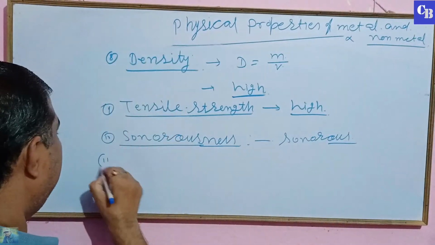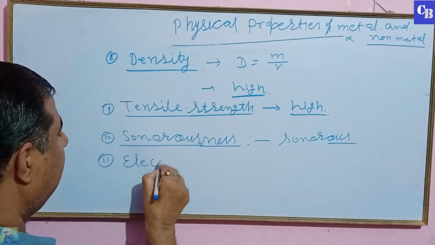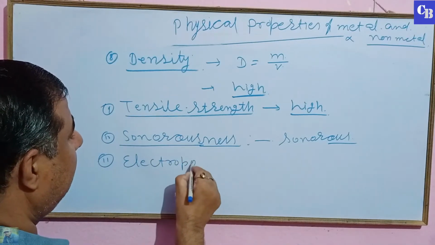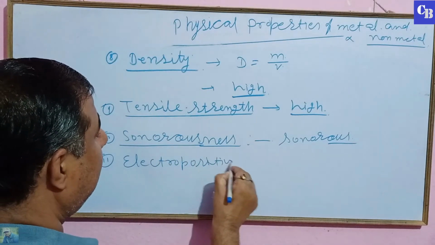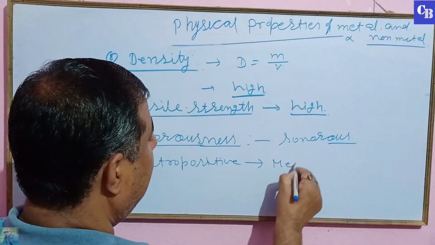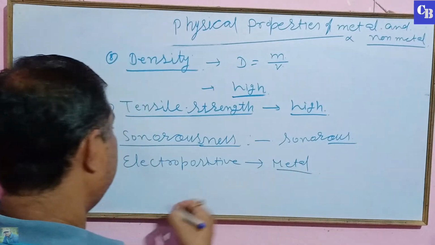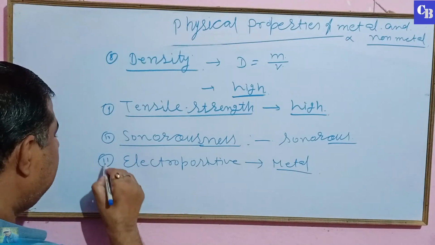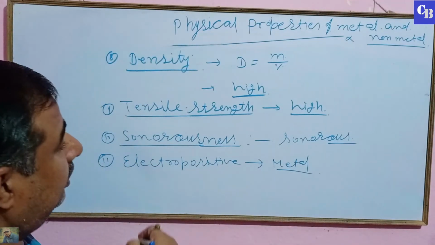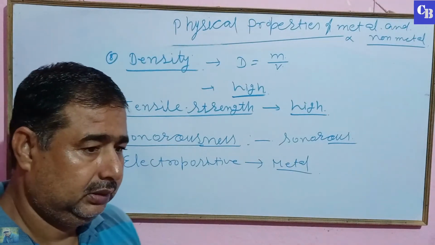You have also learned that metal is electropositive. Metal is an electropositive element. So these are the properties of metal.